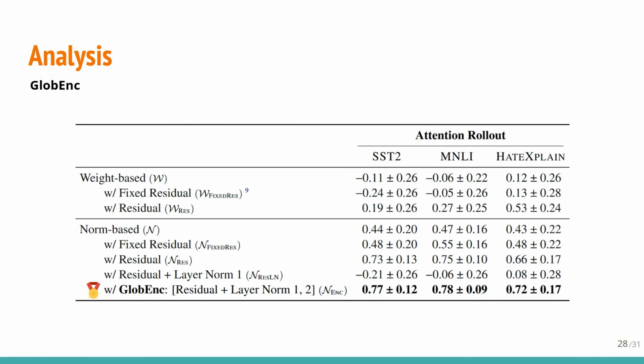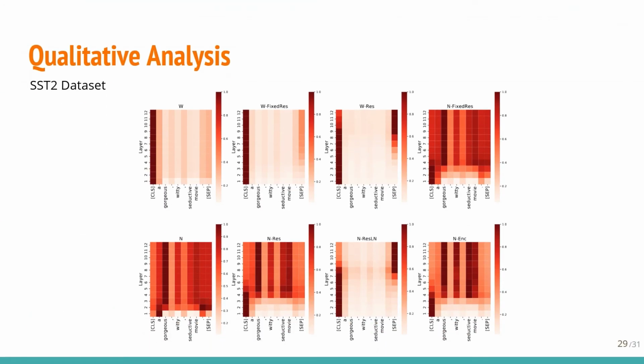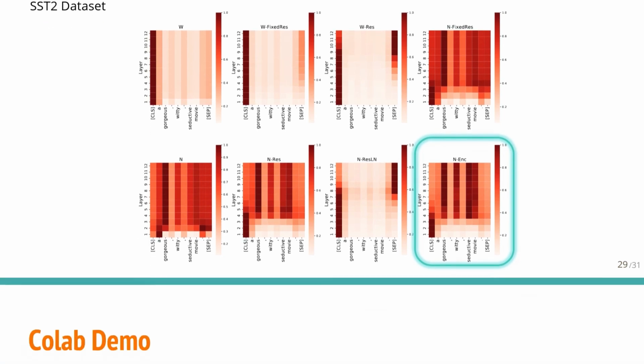In the end, we can see that GlobEnc provides the most promising results in all three tasks. In addition to the quantitative results, in this slide we demonstrate multiple analysis methods' attribution scores throughout the model on a sentence selected from the SST2 dataset. As you can see here, each component has its own effect on the resulting scores, and GlobEnc provides the most plausible one in the final layer.